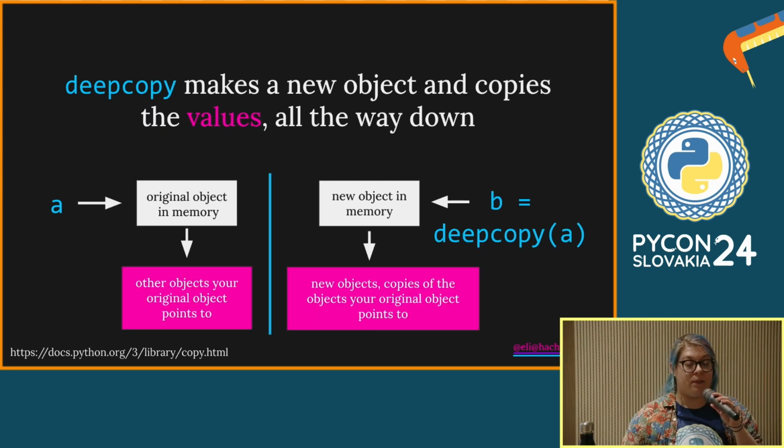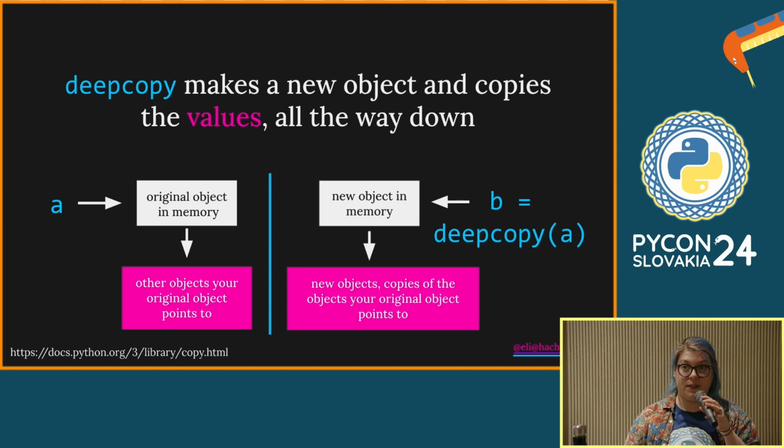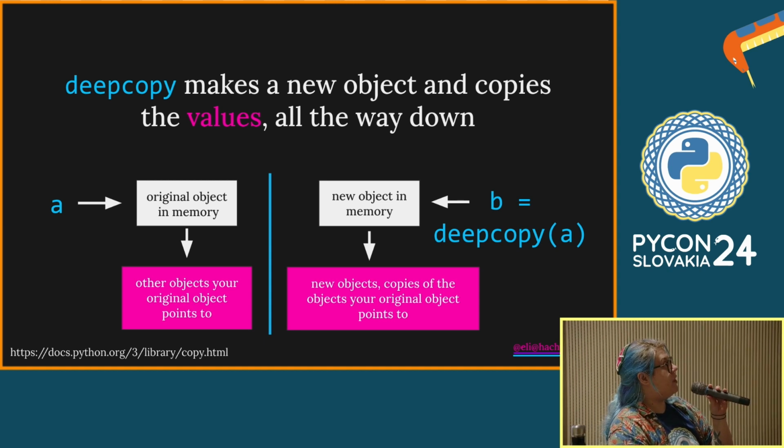What deep copy does is it makes a copy of everything, an entirely new set of objects. So there's no connection between what B is and what A is, what they're pointing at. So now, if I do a deep copy, I can do whatever I like to this, and it will never be reflected in anything that I can access through the A name.